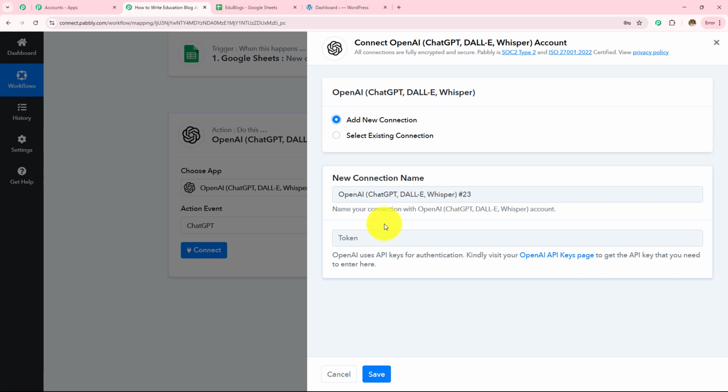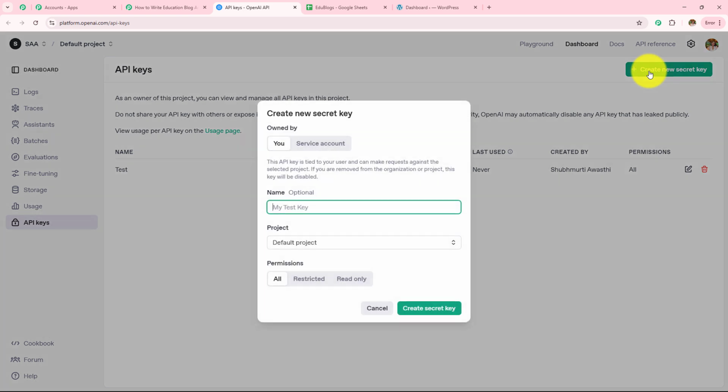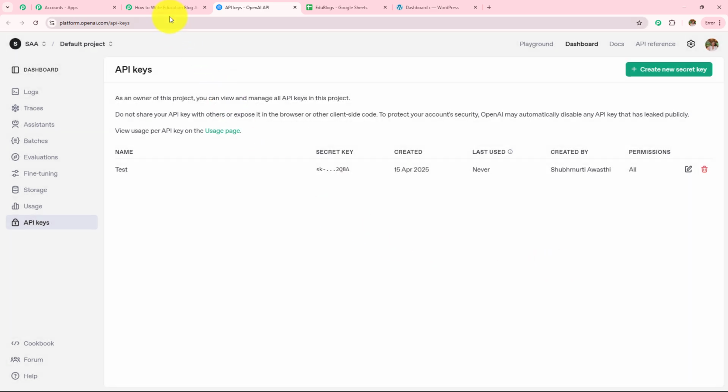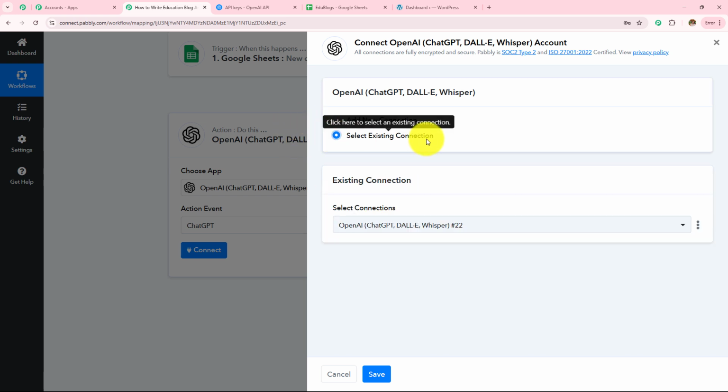And now to make this connection, we have to enter the token. Following the help desk given below, we are going to enter the token. So we can see a hyperlink given over here. We are going to open this, and then we land on this page of API keys. To create a new secret key, we simply need to click on this create new secret key. We first have to name this. So let's say the name is test. The project will be default project, the permissions will be all, and then we simply need to click on this create secret key. A new API token will be provided to us, which we need to copy and paste over here. Here, as I already have an existing connection, I'll select existing connection and then go with save.